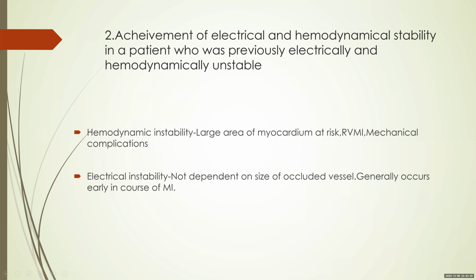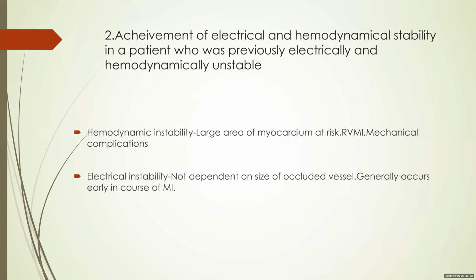However, electrical instability is not dependent on the size of your occluded vessel. You may have a small right posterior descending artery occluded and the patient may have recurrent VT/VF, whereas a proximal LAD might be totally electrically stable. So electrical instability is not dependent on the size of the occluding vessel, and it generally occurs early in the course of MI.